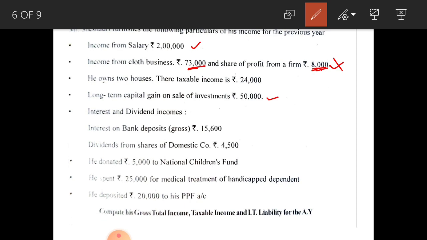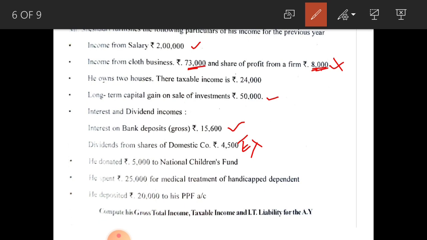Interest on bank deposit gross amount is given, so no need to calculate anything, directly you can write 15,600 under income from other sources. Dividend from share of domestic company, rupees 4,500, is exempted from tax, dividend from Indian company.